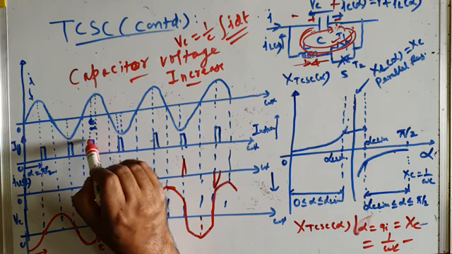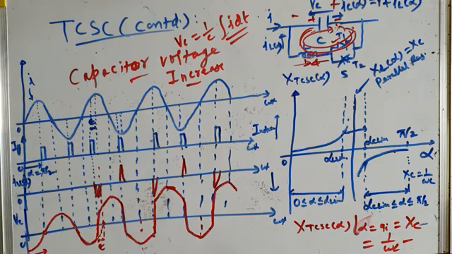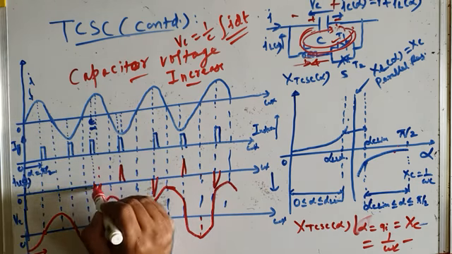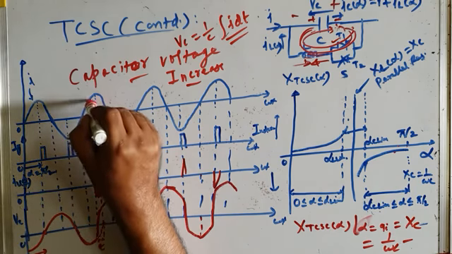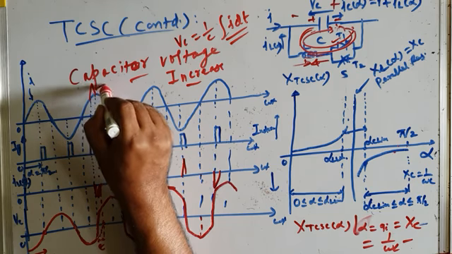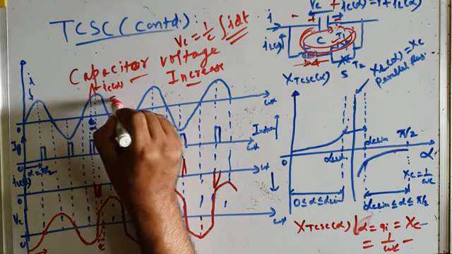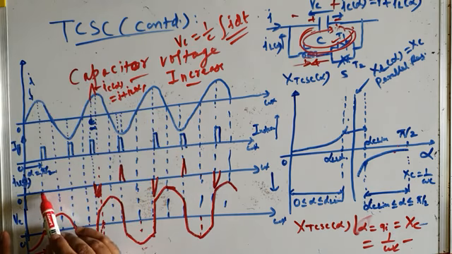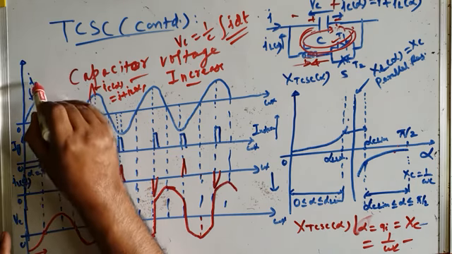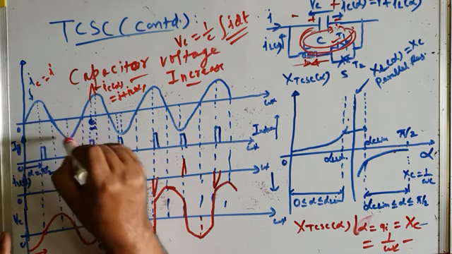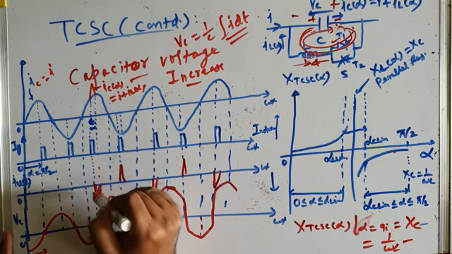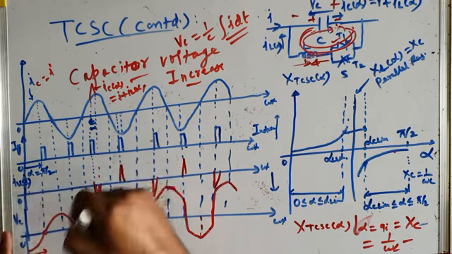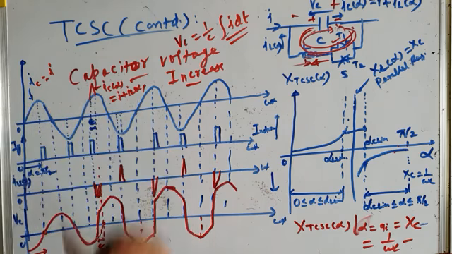But when your TCR fires here and current starts flowing through the TCR, what is the capacitive current? Capacitive current is this. This is your IC alpha, which is equal to I plus IL alpha. Here IL alpha was 0, here IL alpha was 0, so your IC was equal to I all throughout. But in this period when TCR conducts, what is the total capacitive current? It is I plus IL alpha.